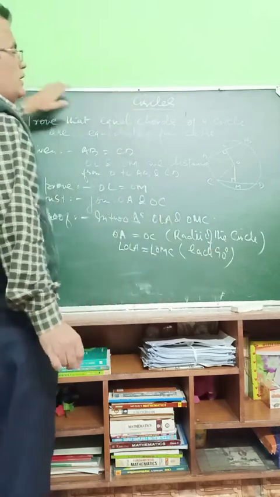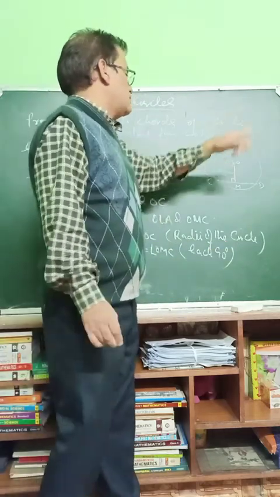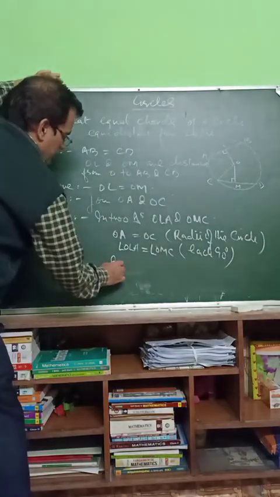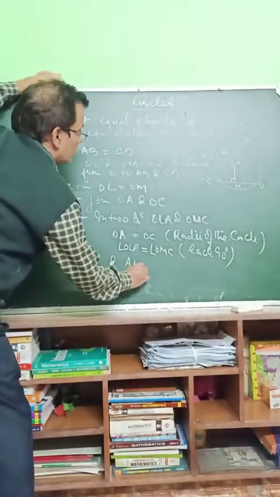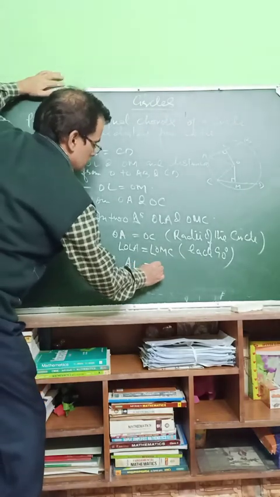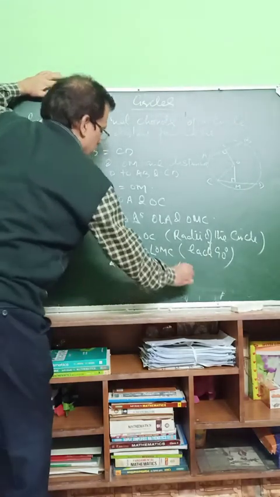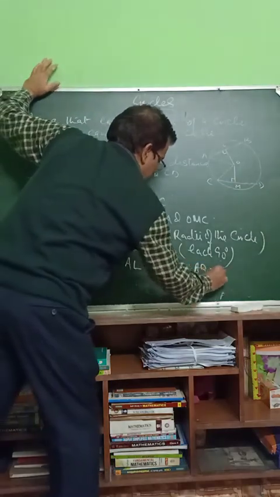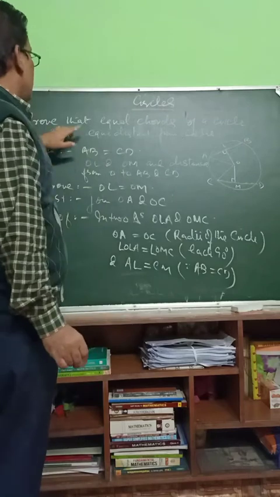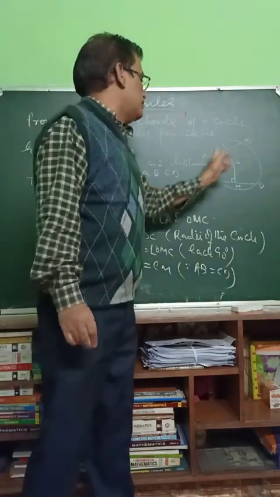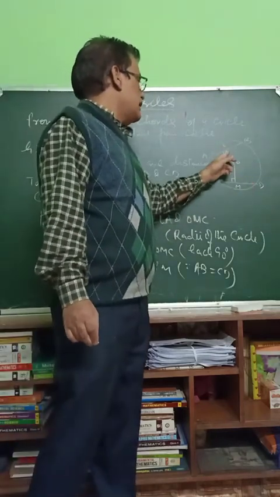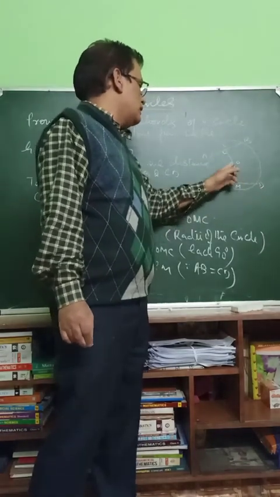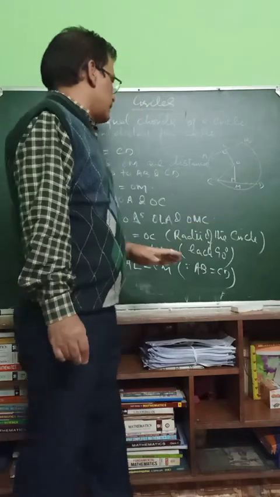And in the first theorem, any line perpendicular to the chord bisects the chord, and AL is equal to CM, because AB is equal to CD. Equal chords, if this is 5, this is also 5, and L bisects it, so it is 2.5, and this is also 2.5.